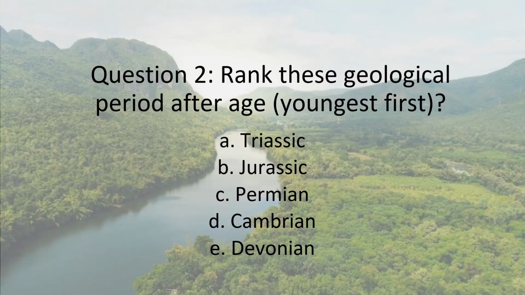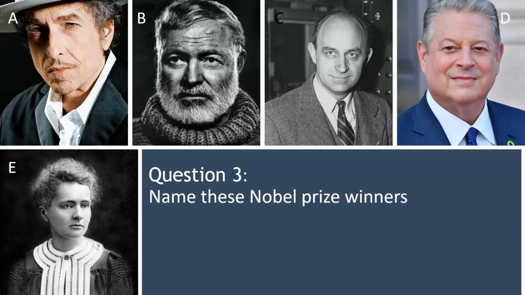Question 2. The correct order is that Jurassic is the youngest, then we have Triassic, Permian, Devonian, and the oldest is Cambrian. Question number 3. A is Bob Dylan. Then we got Hemingway, Enrico Fermi, Al Gore, and finally Marie Curie, who has 2 Nobel Prizes.